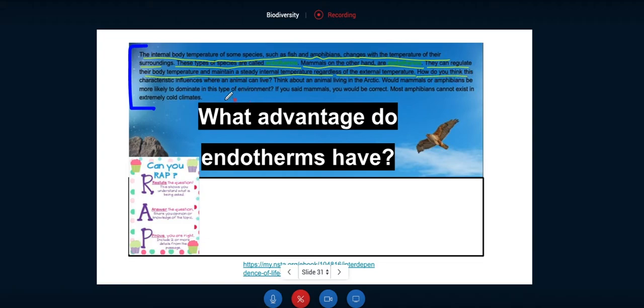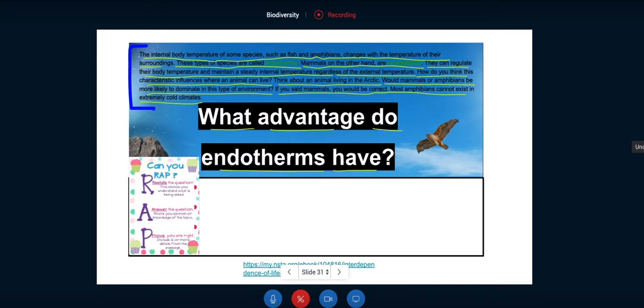How do you think this characteristic influences where an animal can live? Think about an animal living in the Arctic. Would mammals or amphibians be more likely to dominate this type of environment? If you said mammals, you would be correct. Most amphibians cannot exist in extremely cold climates. So the question is asking, what advantage do endotherms have?